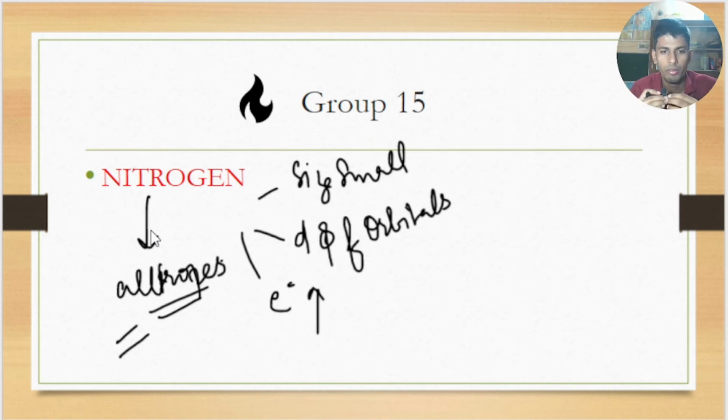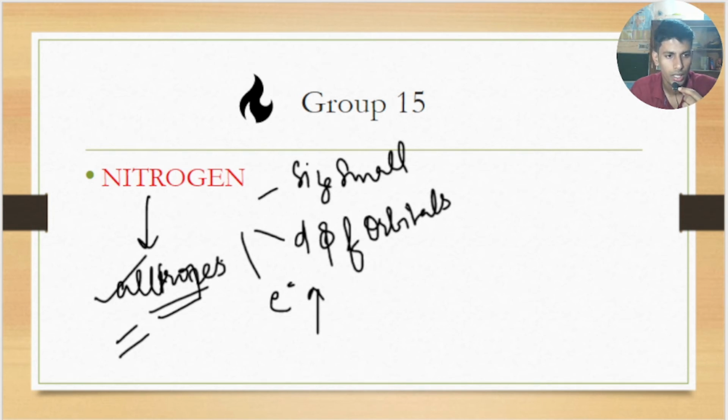We know that an element which is in the gaseous state does not have a crystalline structure, and if it does not have a crystalline structure, it can't have allotropes, because allotropes are two or more forms having the same atomic number, same atomic mass, but different structure. So nitrogen, generally found as a gas, does not show any allotropes, but all the other members of this group show allotropes.